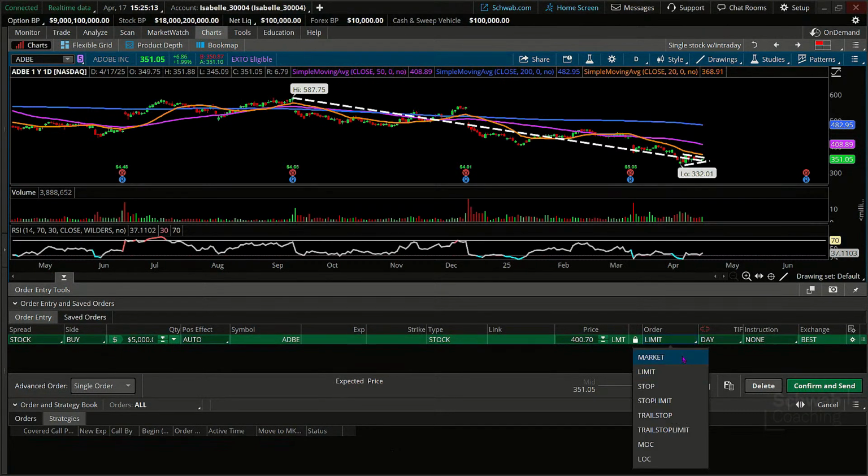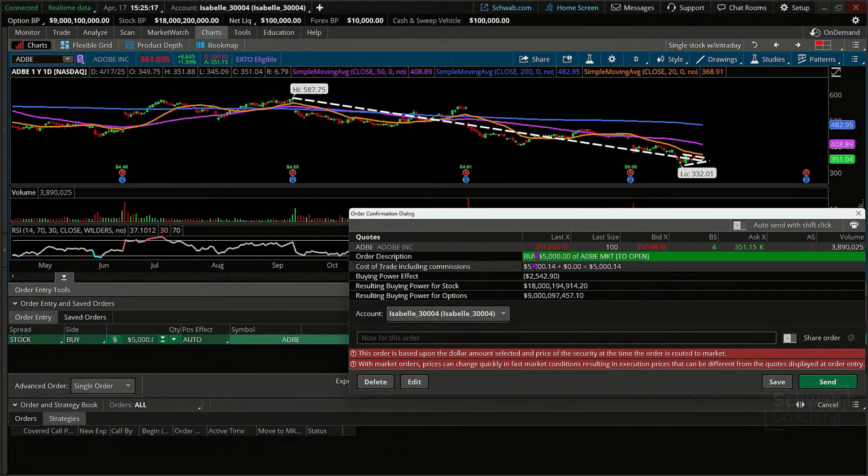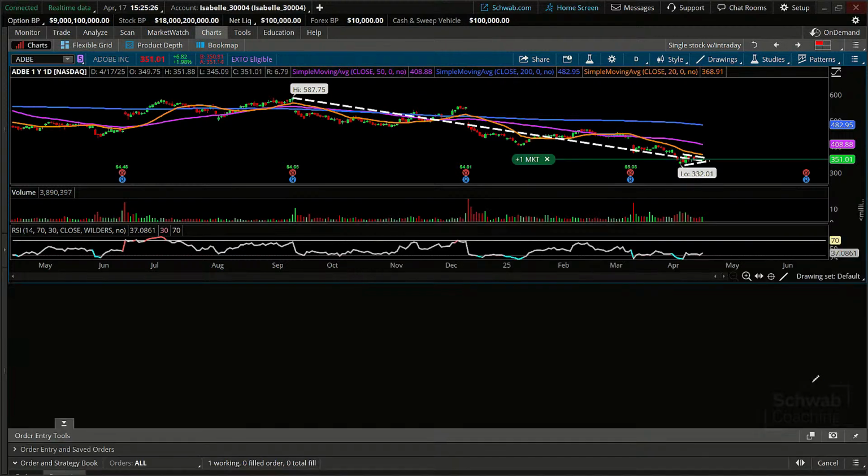And I'm going to change from a limit order to a market order, and it's going to do the math for me. So $5,000 of Adobe at market. It's going to execute rather quickly, of course, since it's a market order, no guarantee of price. Let's go ahead and send it off.